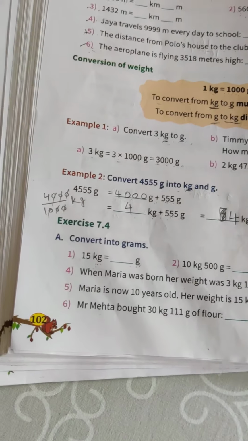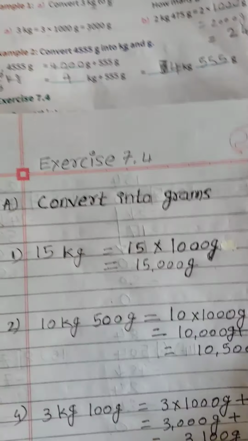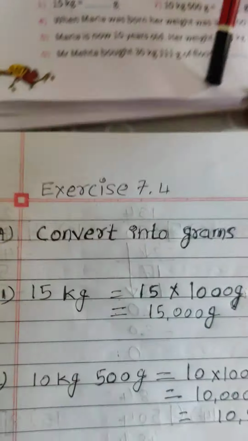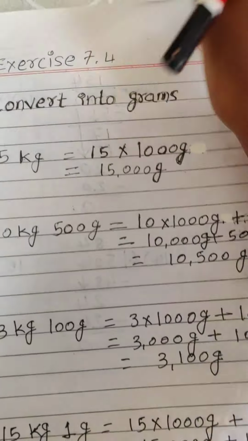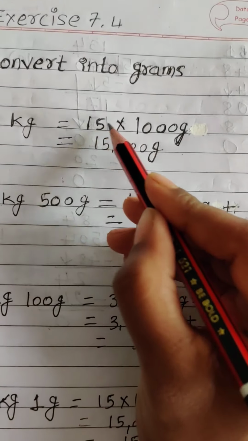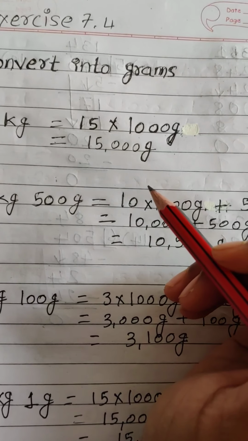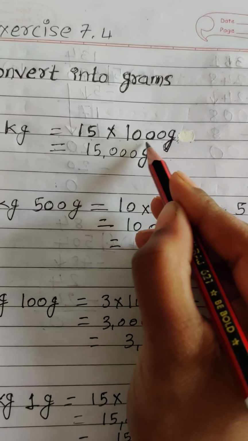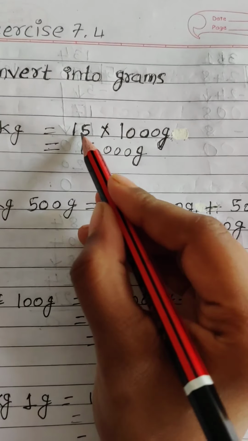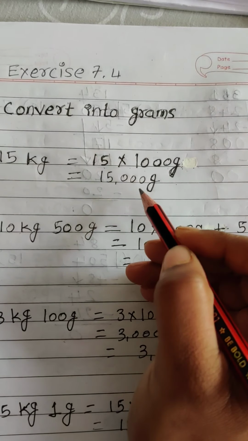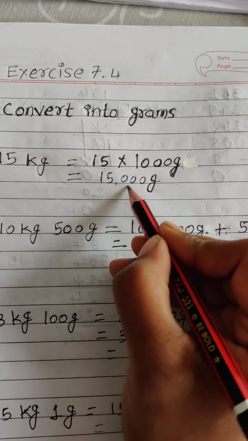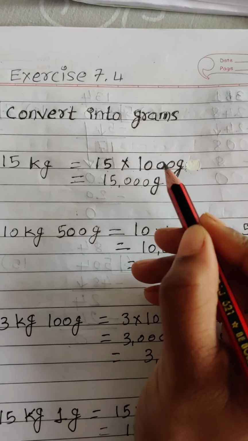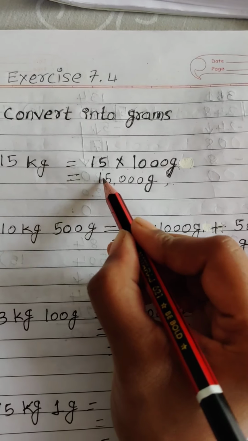So look at here. 15 into 1000 gram. After multiply 15 into the 1000, we will get 15,000 grams. So how much getting answer?